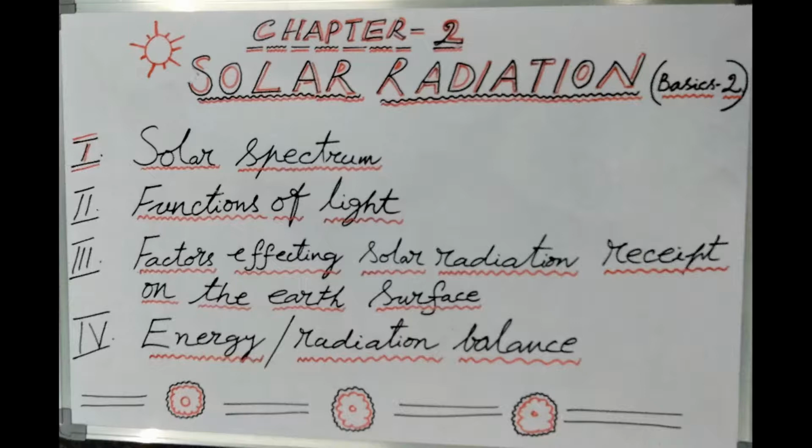That is one of the effects of the atmosphere on the factors affecting the solar radiation received on the earth's surface. The second factor is the effect of the latitude. According to latitude, the amount of solar energy reaching the earth changes because the day length and the distance travelled by inclined sun rays through the atmosphere changes.